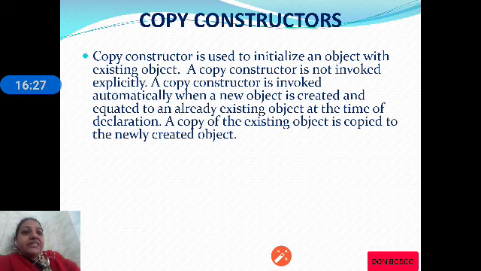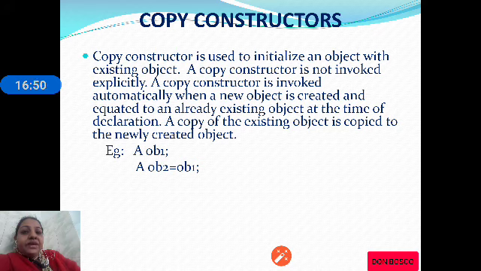A copy constructor is not invoked explicitly. A copy constructor is invoked automatically when a new object is created and equated to the existing object at the time of declaration. So let us see an example so that you will understand better. Example: A OB1.